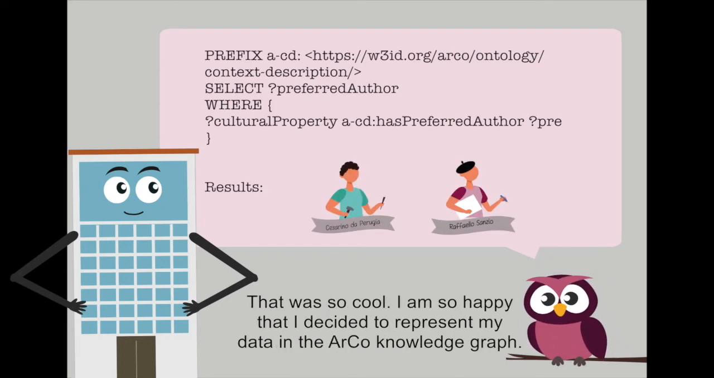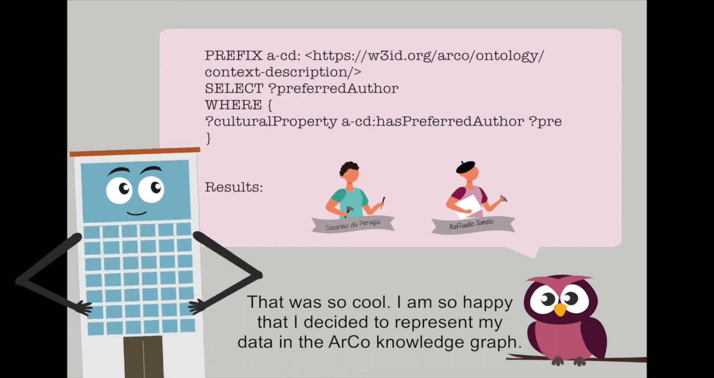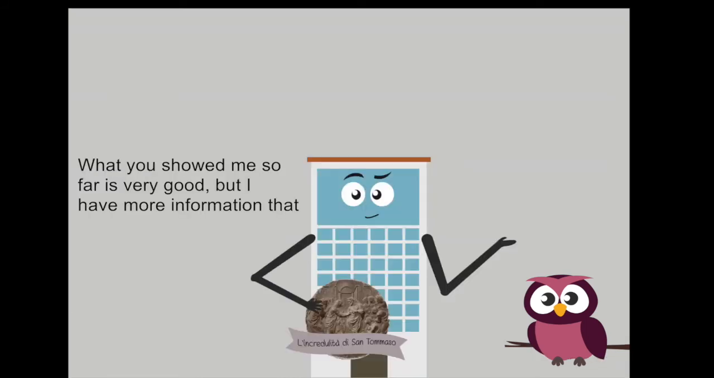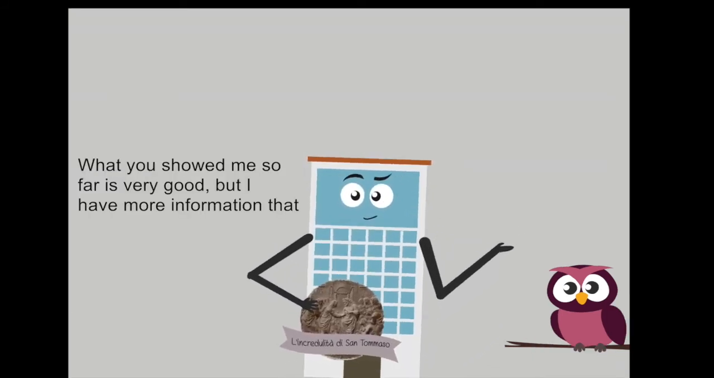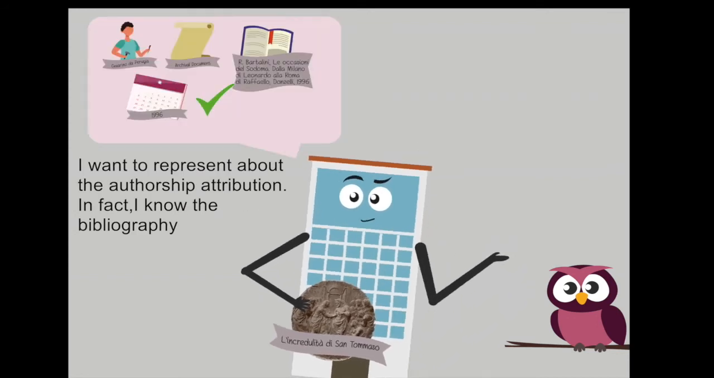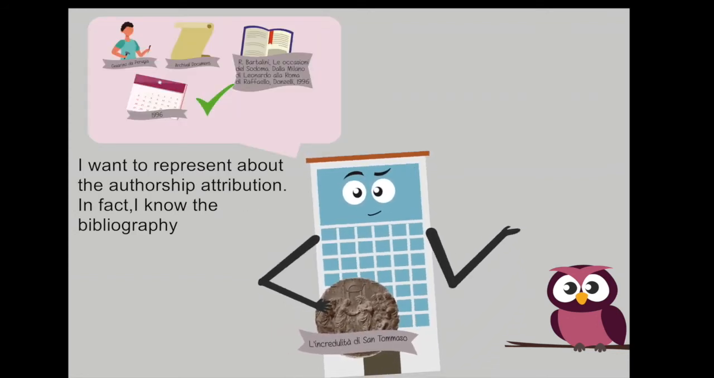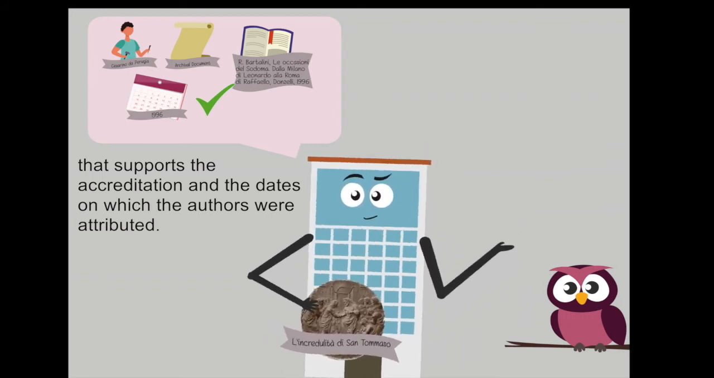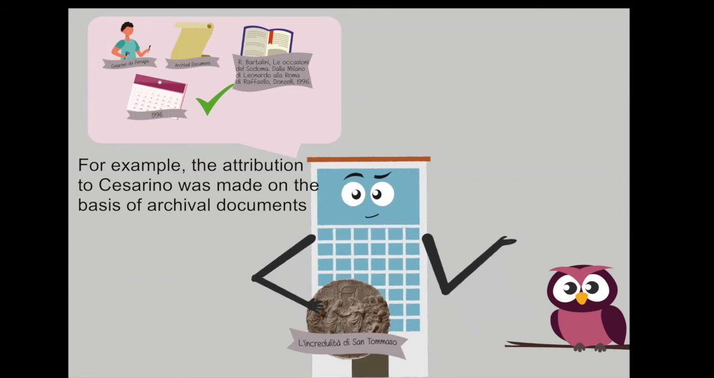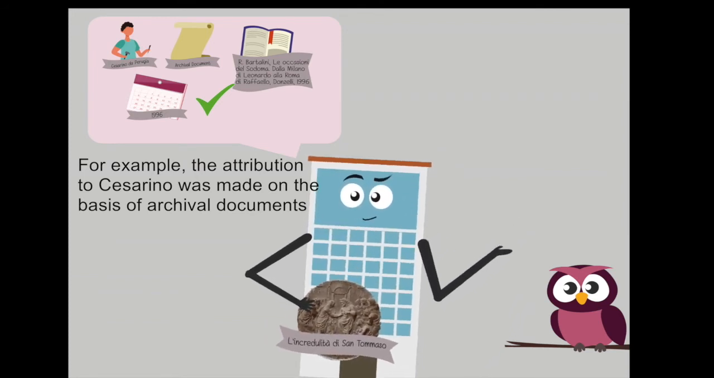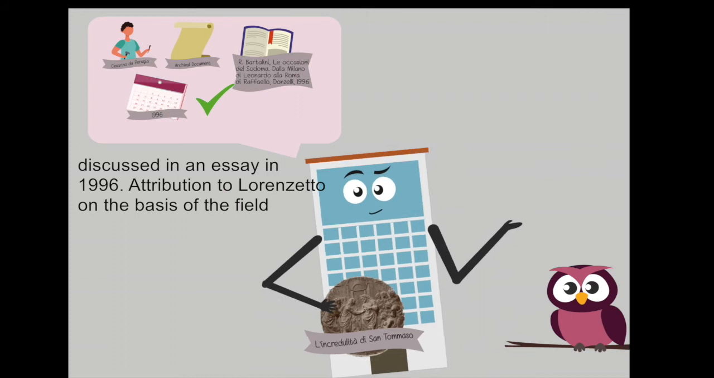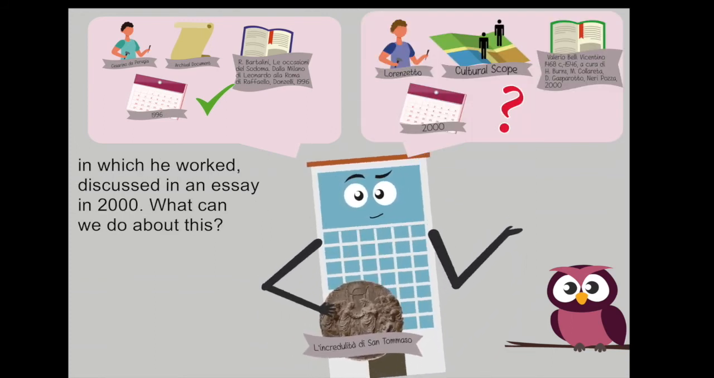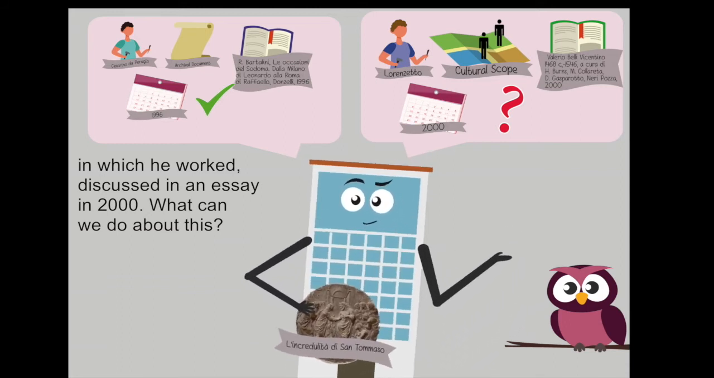What do you think? That was so cool. I'm so happy that I decided to represent my data in the ArCo knowledge graph. What you showed me so far is very good, but I have more information that I want to represent about the authorship attribution. I know the bibliography that supports the accreditation and the dates on which the authors were attributed. For example, the attribution to Cesarino was made on the basis of archival documents discussed in an essay in 1996, attribution to Lorenzetto on the basis of the field in which he worked, discussed in an essay in 2000. What can we do about this?